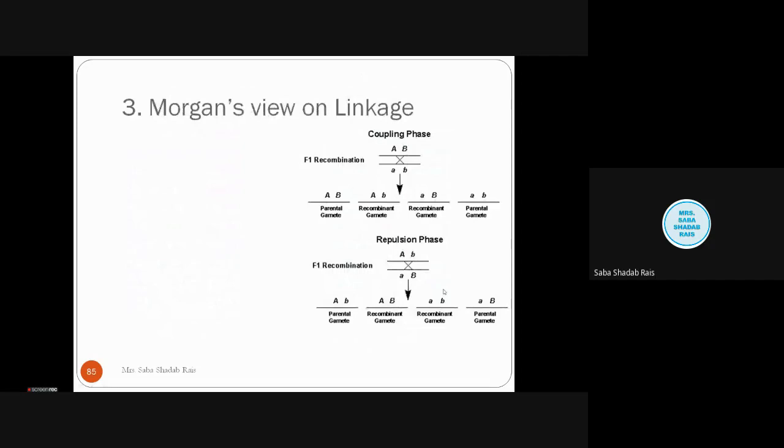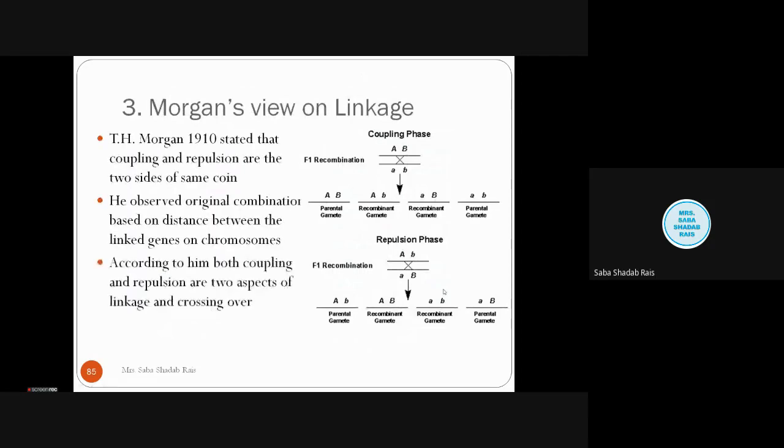Then Morgan has a different view, and it is the most accepted. In 1910, T.H. Morgan stated that coupling and repulsion are two sides of the same coin. Means they happen together, vice versa. He observed that the original combination depends on the distance, how much distance there is between two genes. According to him, coupling and repulsion are two aspects of linkage and crossing over.